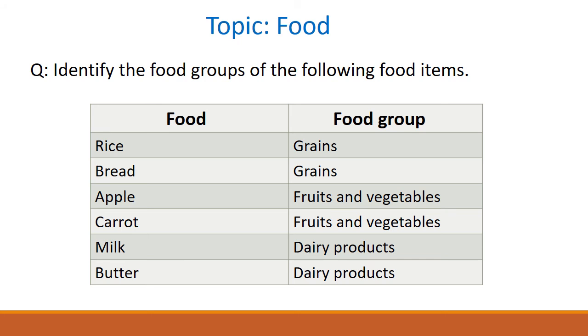Next food item is milk. Milk belongs to the food group of dairy products. Milk is a dairy product. Then the next one is butter. Butter belongs to the food group of dairy products because it contains milk in it. It is a dairy product.